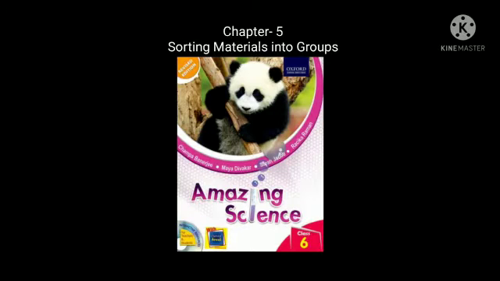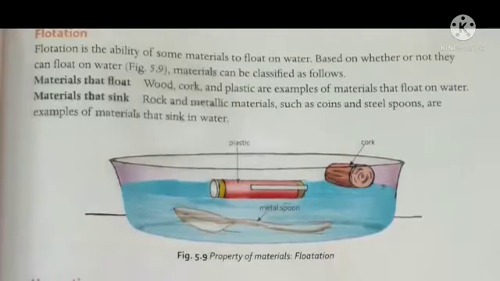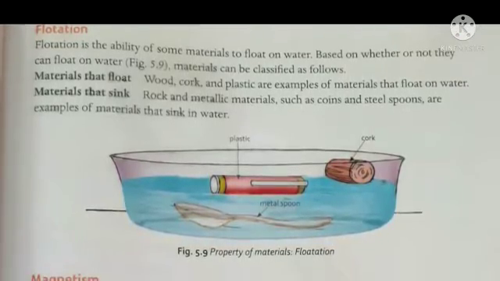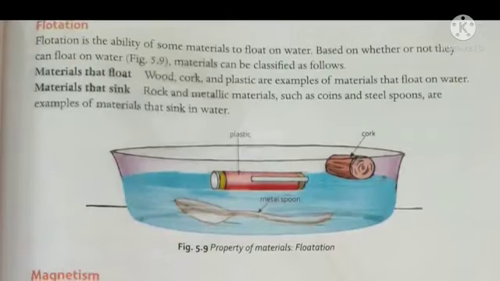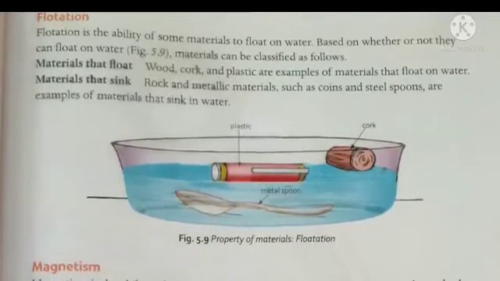Hello students. So this is the second part of chapter number 5, sorting materials into groups. Now in this video we will discuss a few of the rest of the properties of materials. Now the first one is flotation. So flotation is the ability of the material to float on water.